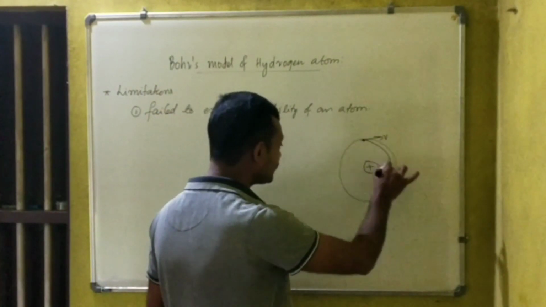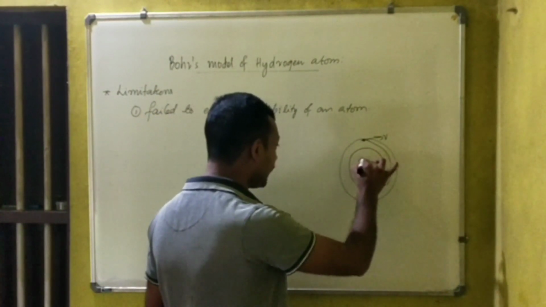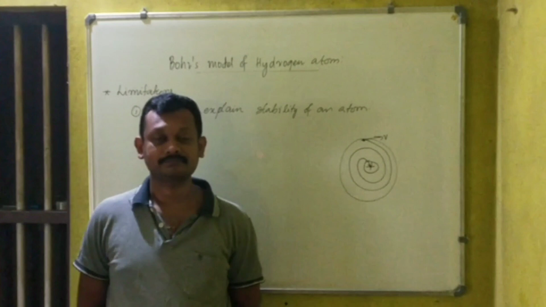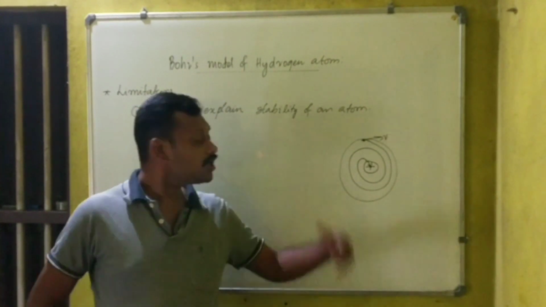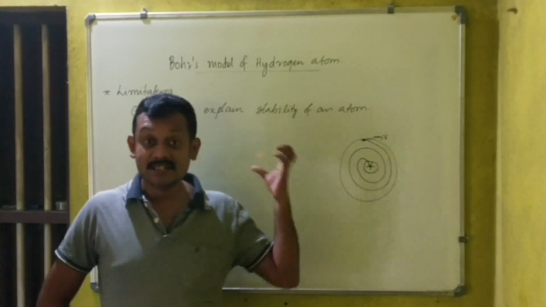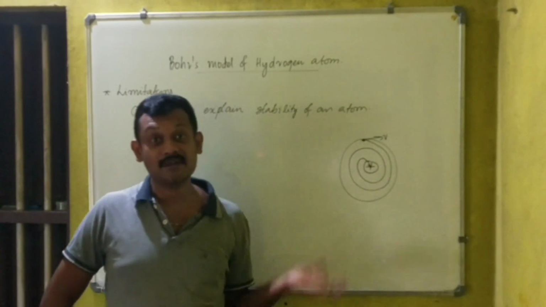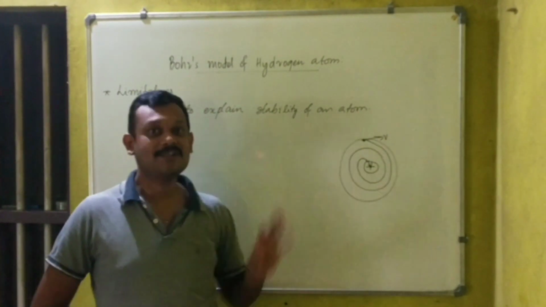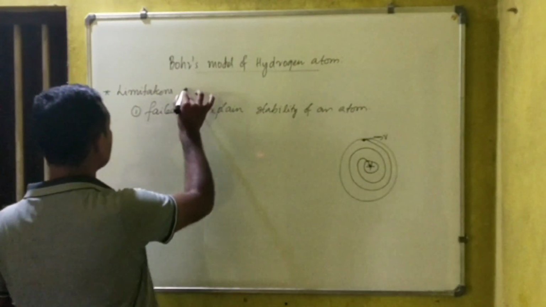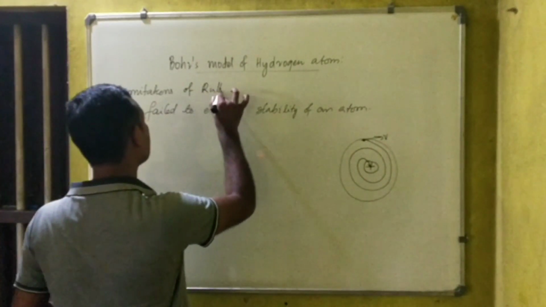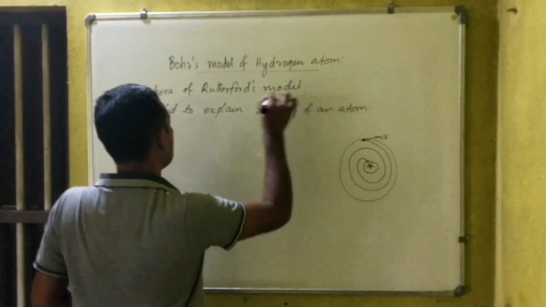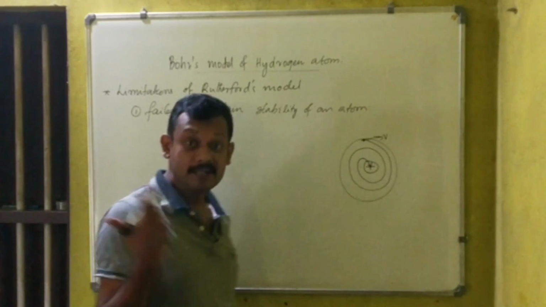As it radiates energy, the size of the orbit should reduce and finally it will fall into the nucleus by following a spiral path. So when electrons fall into the nucleus, how can we account for the stability? That means the atom cannot remain stable thereafter. So this is one of the important limitations of Rutherford's atom model: it failed to explain the stability of an atom.